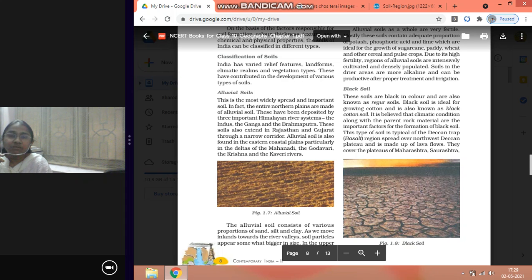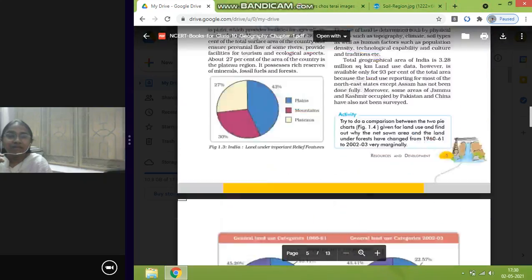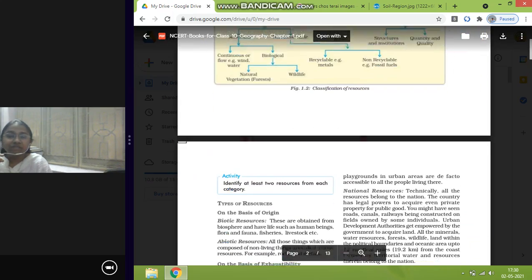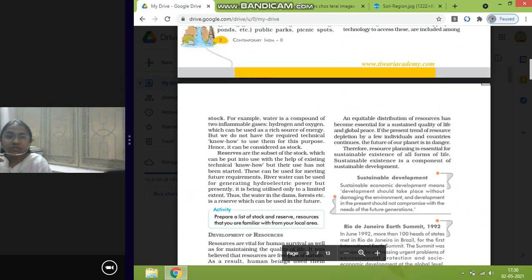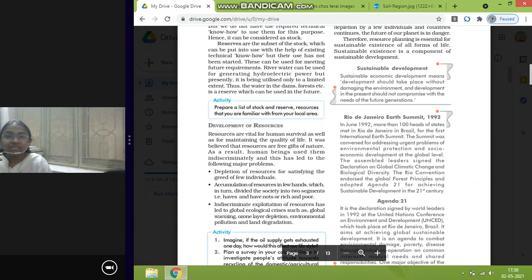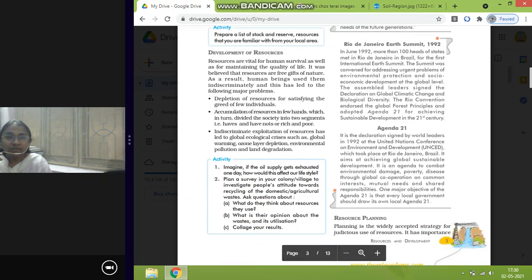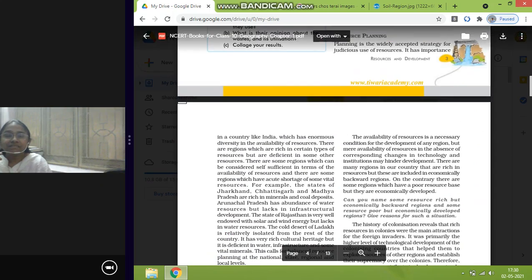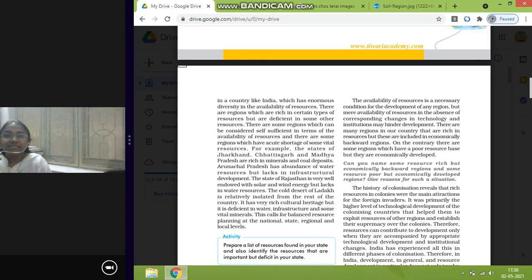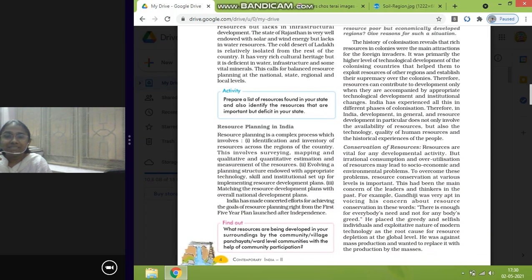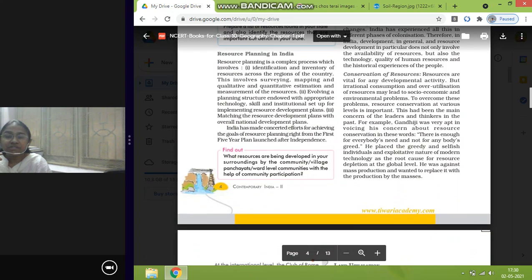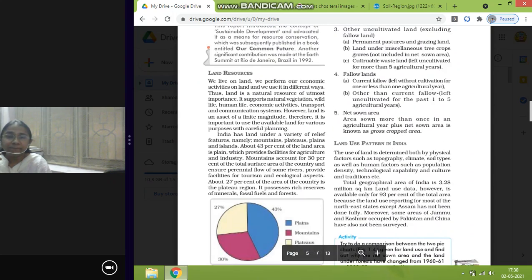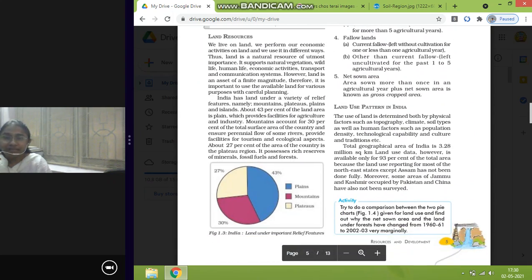Before we start today's topic, let's discuss the points we have learned so far. First, we started with the definition of resource, followed by the classification of resources, and then we discussed sustainable development, the Rio de Janeiro Earth Summit, and Agenda 21. Then we discussed why resource planning is important in India, followed by the steps for resource planning, conservation of resources, and Gandhiji's view on conservation of resources. With this, we have completed resources briefly.